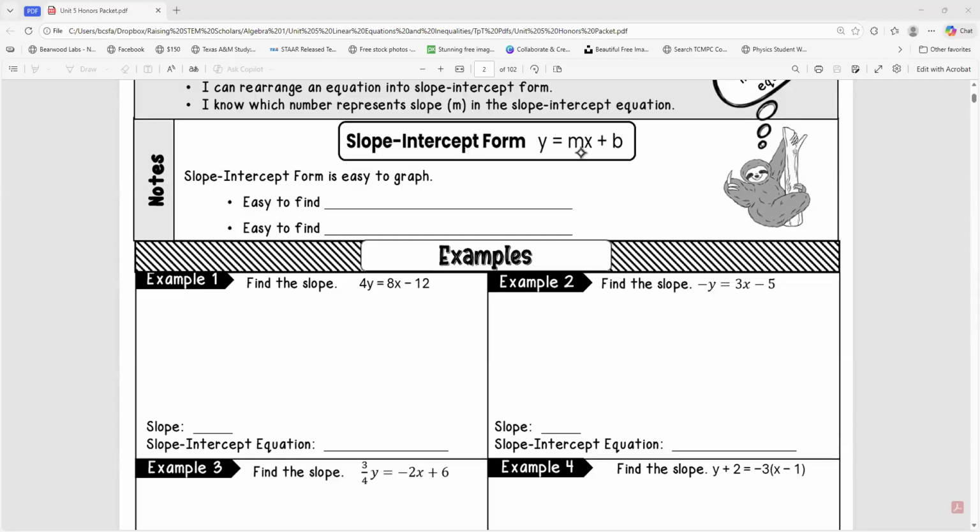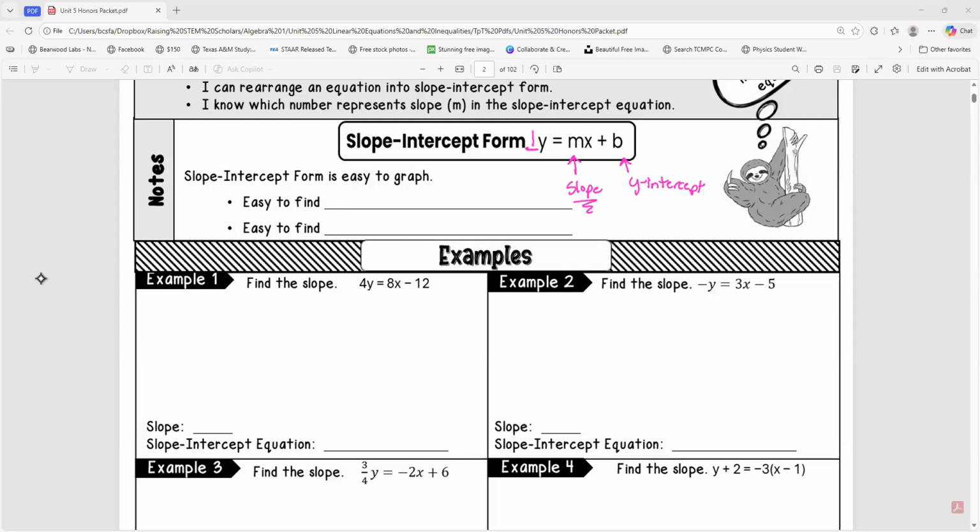Here again, my slope is in this position right here, and my y-intercept is right here. We're only going to be focusing on slope today. So we're going to practice getting equations to look just like this one here. We want it to be exactly in that form. The important part I want you to see is this y. It doesn't have a number written in front of it, because it's an understood 1.